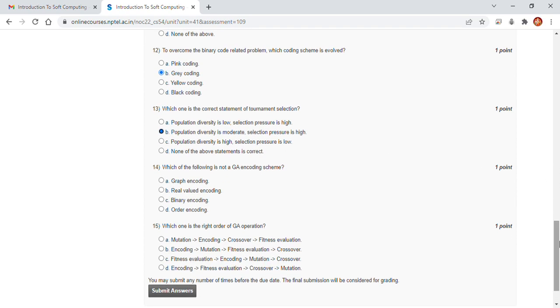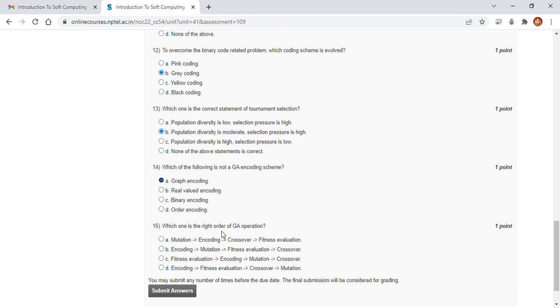Which of the following is not a GA encoding scheme? Graph encoding. 14A. Binary encoding, real value encoding, order encoding, tree encoding, these are the encoding schemes, but graph encoding is not among the encoding schemes. So the answer is 14A, graph encoding.